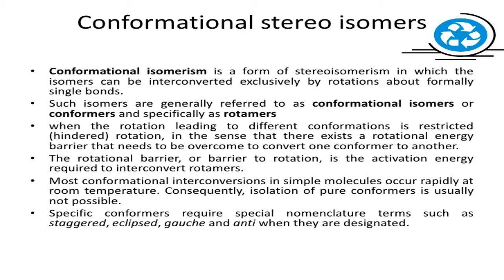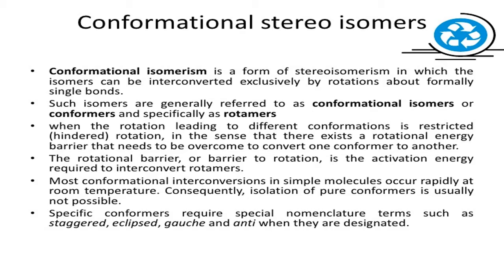That means all three hydrogen atoms of the one carbon are exactly in the same line as the three other hydrogen atoms of the other carbon atom. That means all three are in the same line. And this structure is called what? Eclipsed form of ethane. And this has got maximum repulsions. That means least stable.